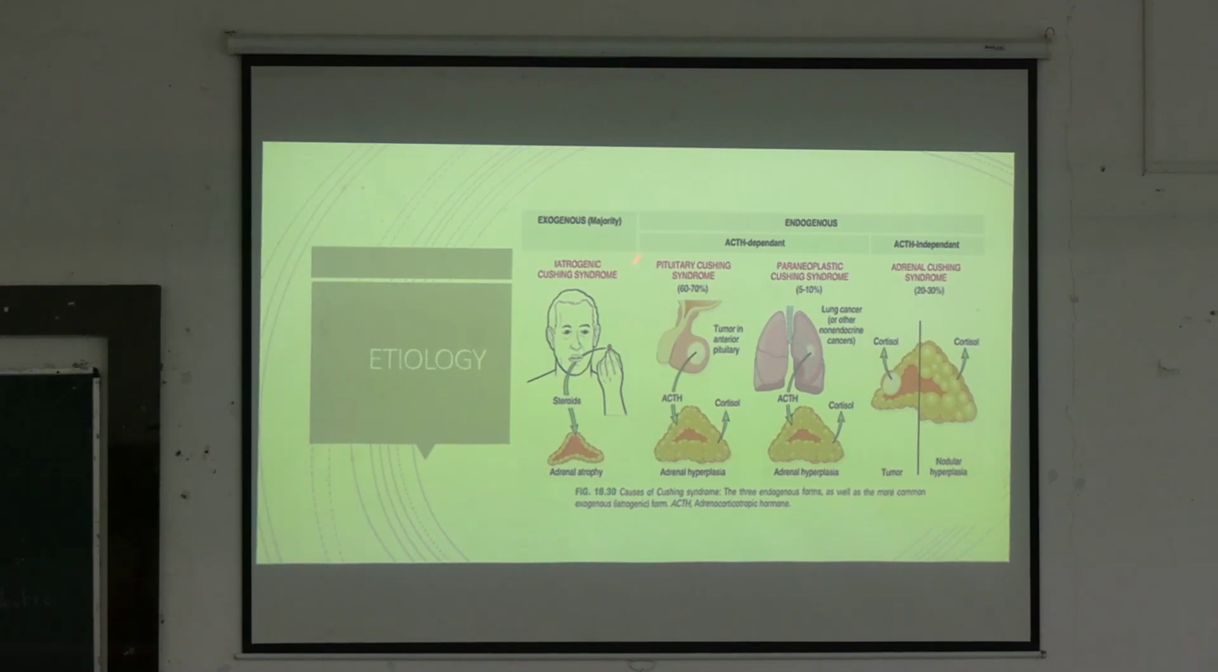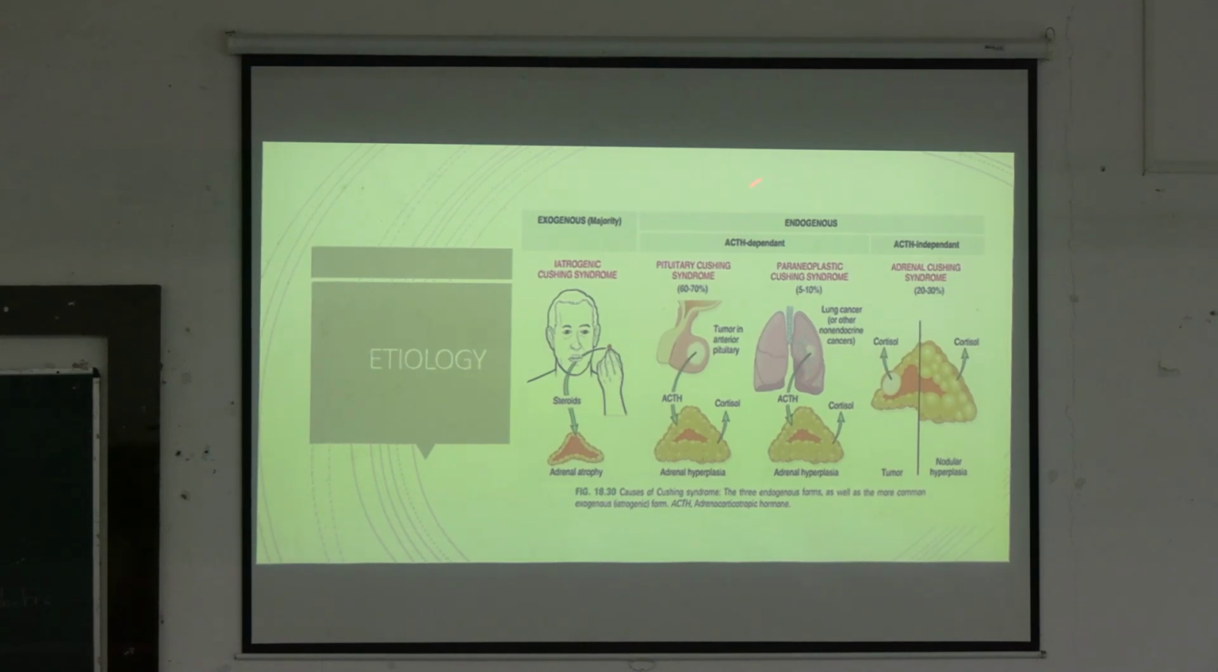So the causes, first one is exogenous, that is the most common cause, and next is the endogenous causes. Among the exogenous causes, as already discussed, prednisolone or steroid tablets are taken from outside, and they will increase the level of cortisol. Since the cortisol levels are already raised, the adrenal glands will go into atrophy, since they don't have to function because there is already excess corticosteroid in the body.